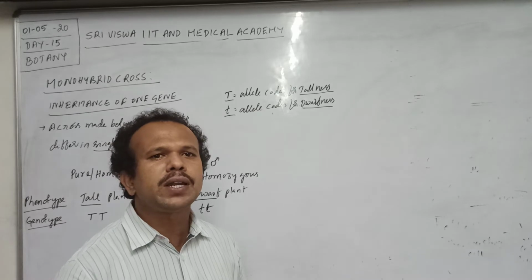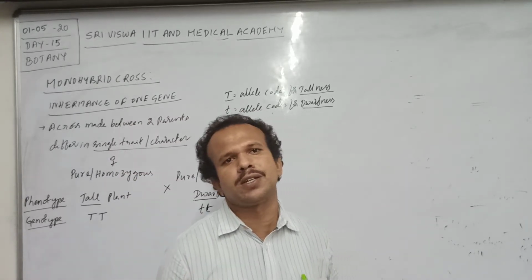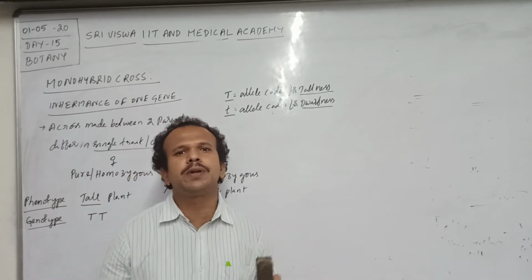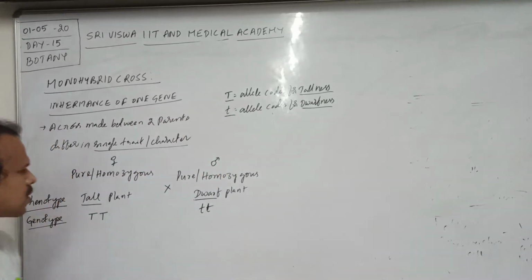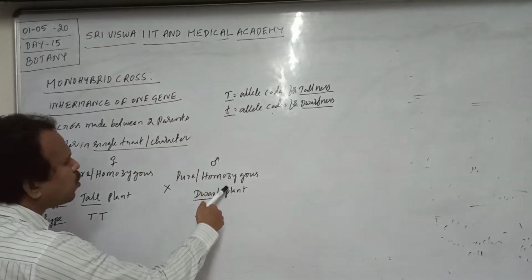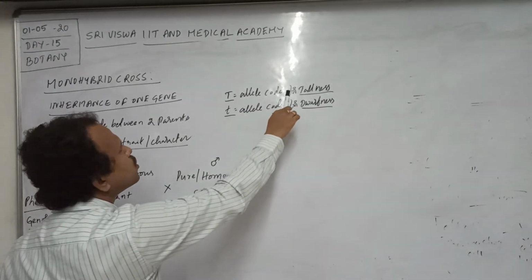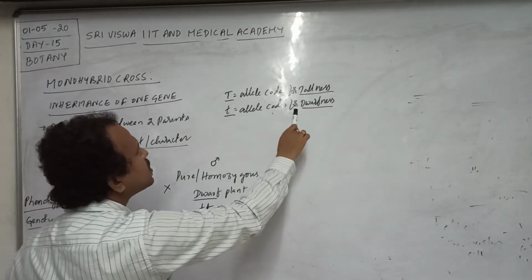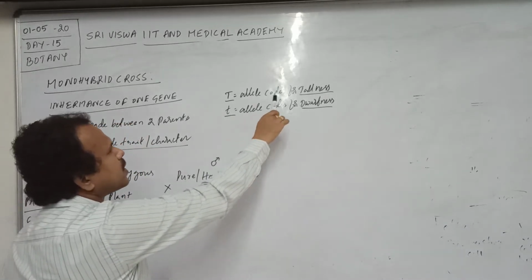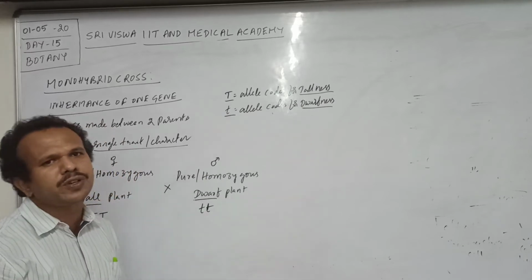Parents used in a hybridization experiment must be in homozygous condition, so homozygous plants are used as parents. In this cross, a pure homozygous tall plant is crossed with a pure homozygous dwarf plant. Capital T is the allele that codes for tallness, and small t is the allele that codes for dwarfness. Tallness is the dominant feature, and dwarfness is the recessive feature.